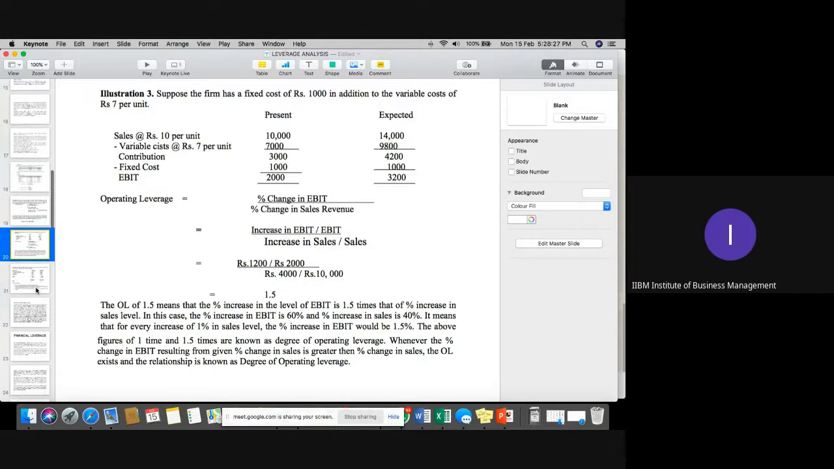If clear, then I think we should move to the financial leverages now, the next topic. We have one more question to do, and I'll give you a few questions, and we can discuss those questions as well.